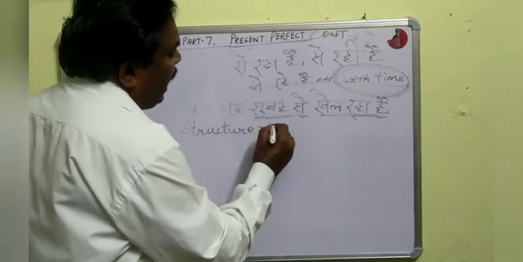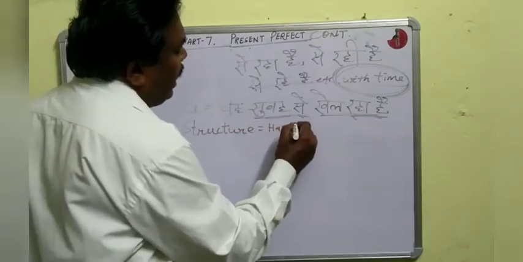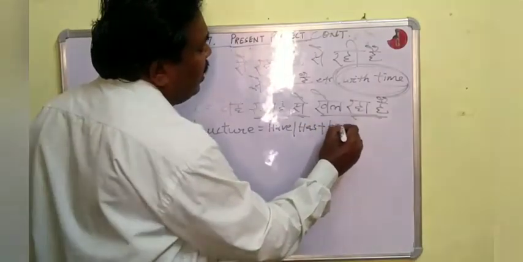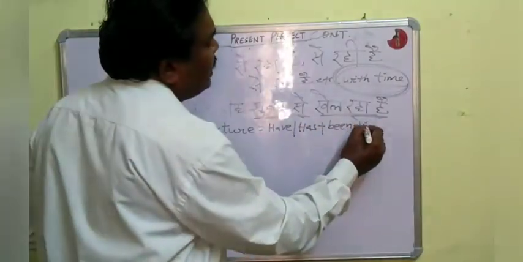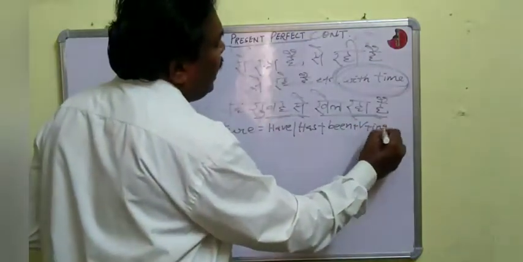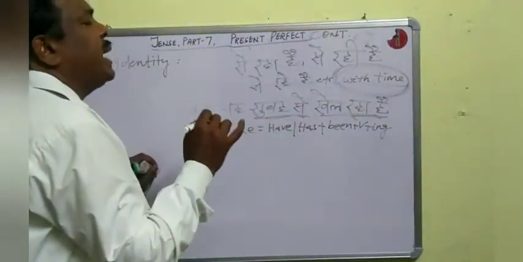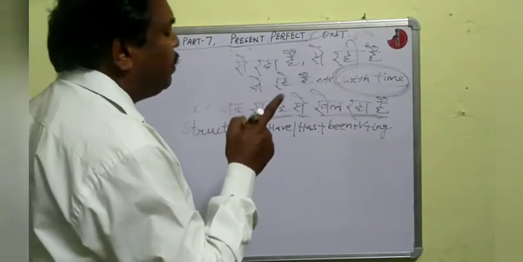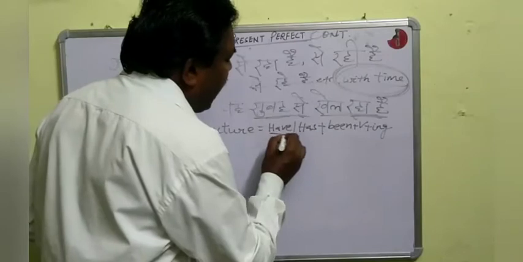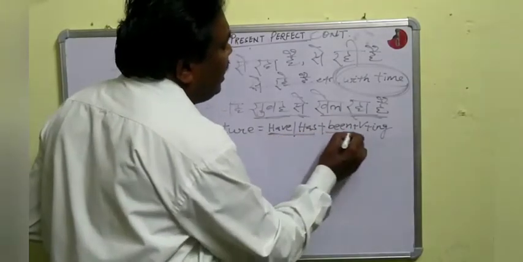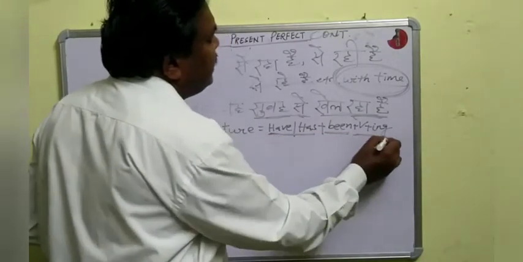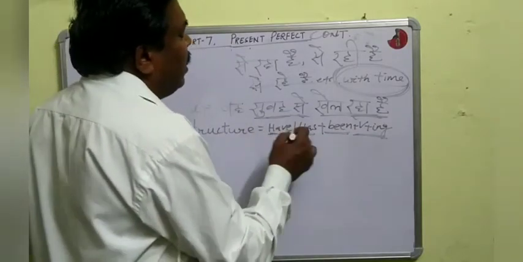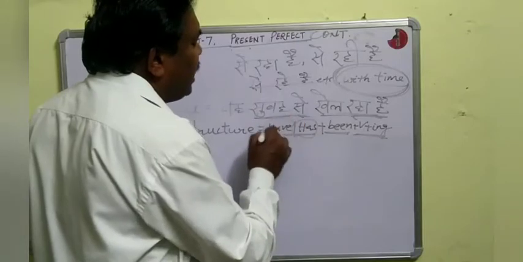We use have or has plus been plus verb plus ing. In present perfect continuous tense, or present perfect progressive, we use have or has plus been plus verb plus ing. You already know where we shall use has and where we shall use have.